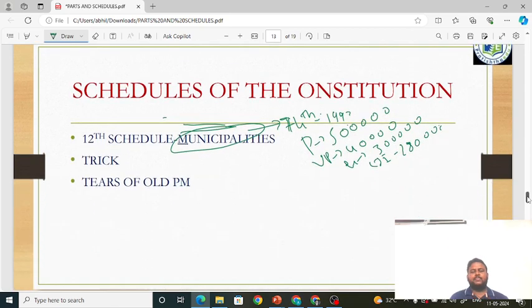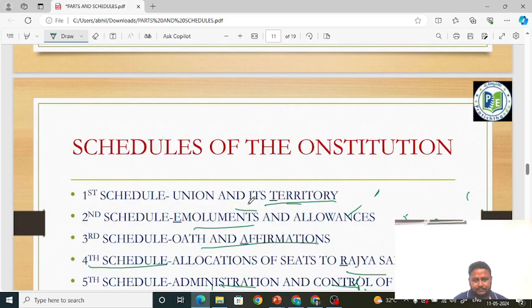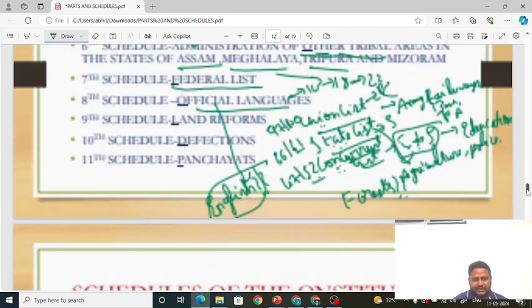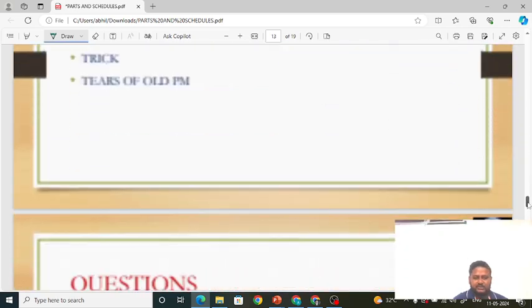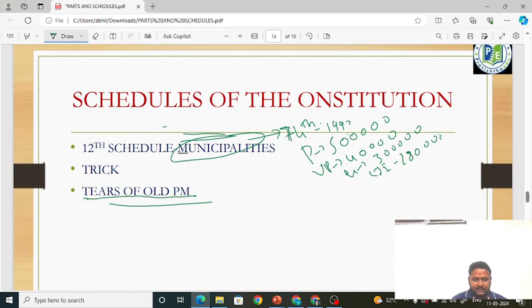So, a trick: how do you remember the schedules of the Constitution? Friends, there is a very famous and important trick, that is, Tears of Old PM. What do you mean by Tears of Old PM? Pay attention to each letter. The first schedule, Union and its territory, is T. T stands for territory. E stands for emoluments and allowances. Understood friends?